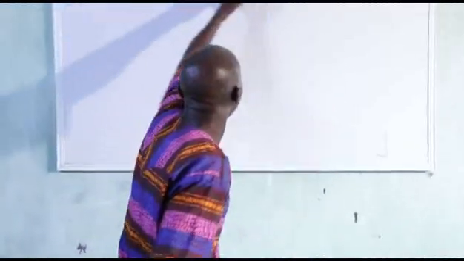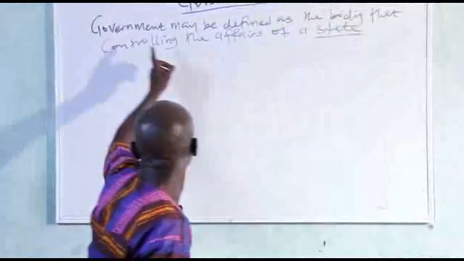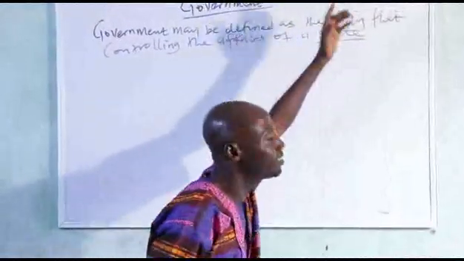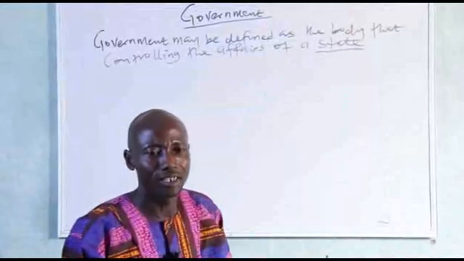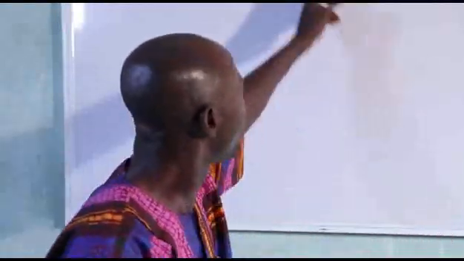What am I saying here? A government may be defined as the body that controls the affairs of a state. You can see it is a body that controls the affairs; it's a group of people that controls the affairs of the state. Now, I can move forward to tell you some functions performed by the government. What are the functions performed by the government? They perform many functions. One,